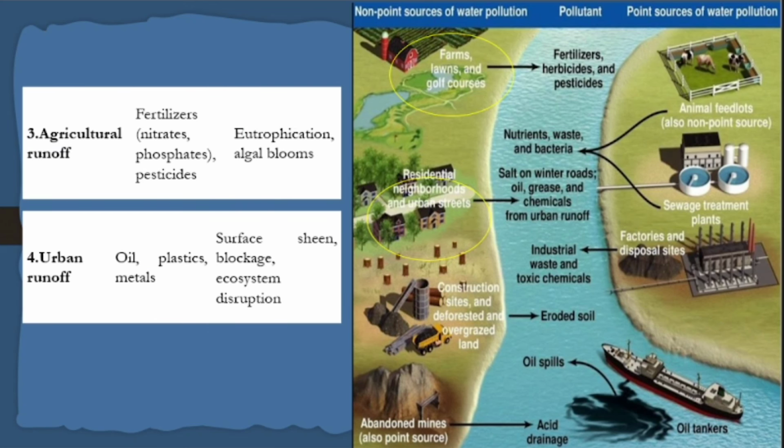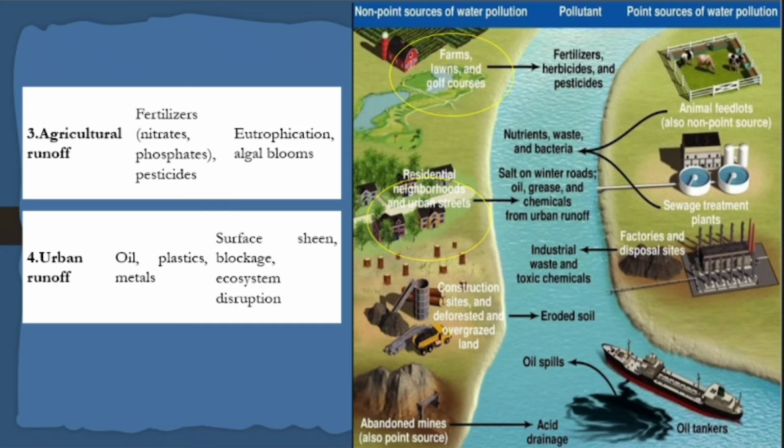Agricultural runoff: we are putting fertilizers. There are two types of fertilizers, organic fertilizers and inorganic fertilizers. What will happen? Due to the inorganic or artificial fertilizers, this runoff will mix into the water. That is one of the cases. It creates eutrophication. In lakes you might be seeing the green color. Plants will be there. That algae will be formed due to eutrophication. What do you mean by that? An excess amount of nitrates and phosphates will create that algal bloom.